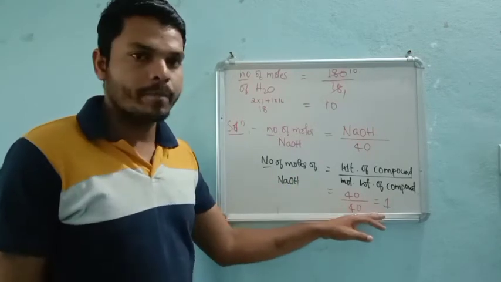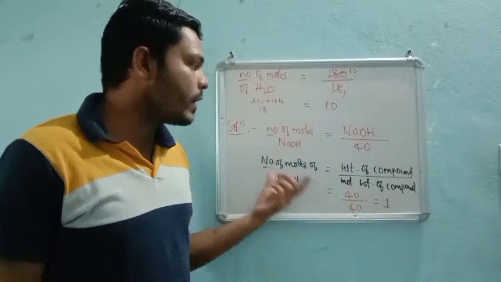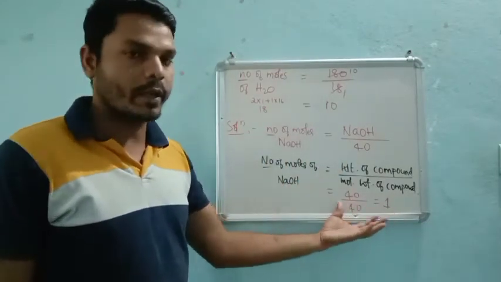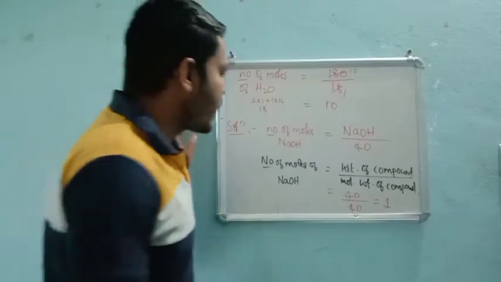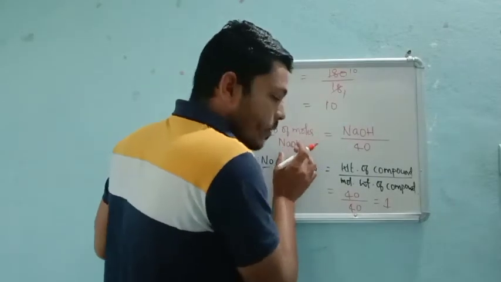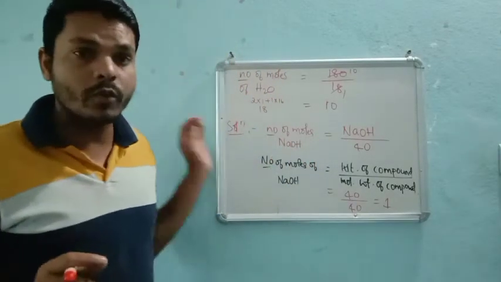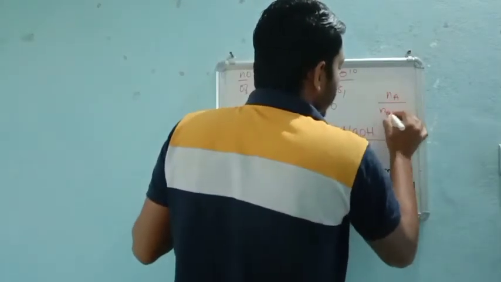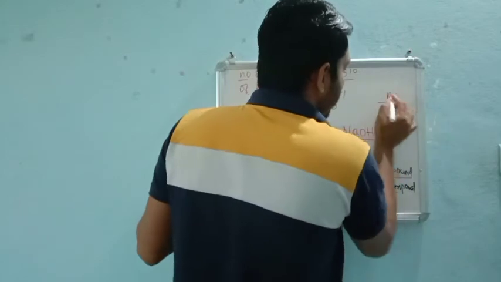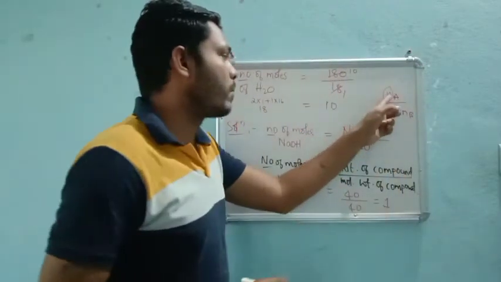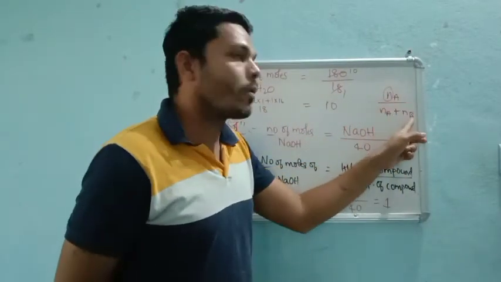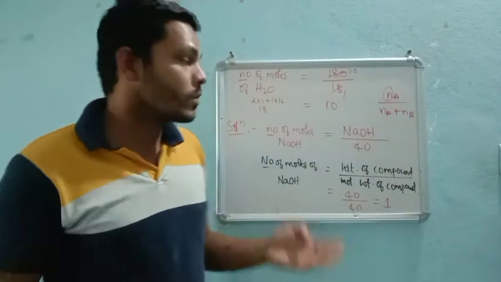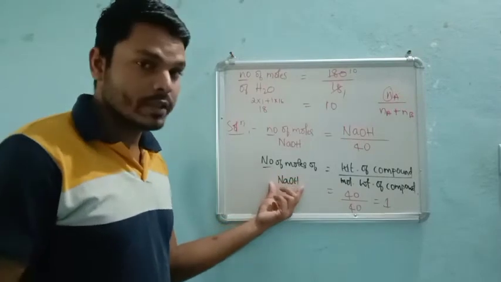Remember this. Why am I calculating the number of moles before calculating the mole fraction? While calculating the mole fraction, as they have given, it is the number of moles divided by Na plus Nb. So we must know the number of moles of A and the number of moles of B. Only then can we calculate the mole fraction directly. So for that, this is the formula, you just remember.